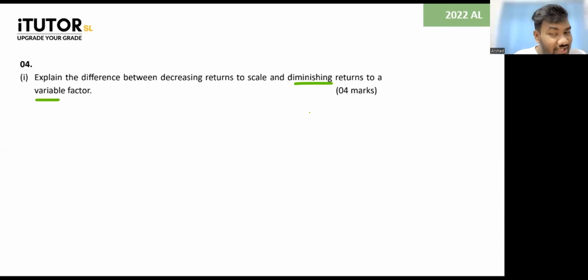So when you keep on adding more and more variable factor, you can't really get a very high output. Output increases only a little. In other words, marginal product falls. So you need to explain that story for 4 marks. For 2 marks you talk about what is decreasing returns, and for 2 marks you talk about what is diminishing returns. Is that okay?